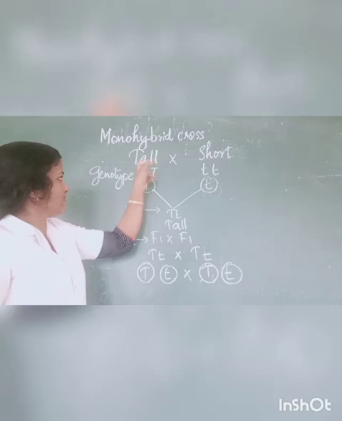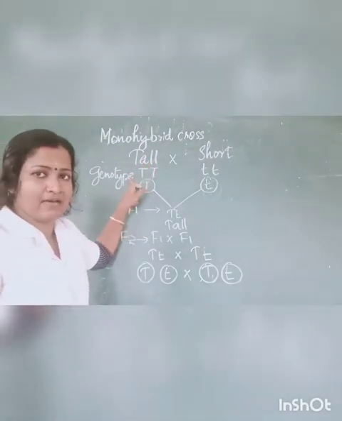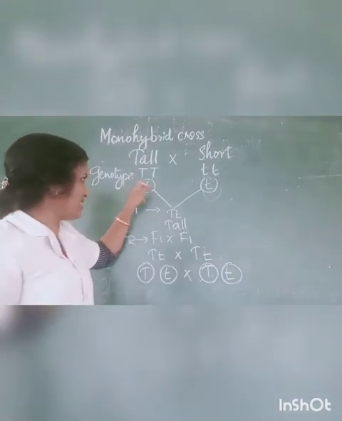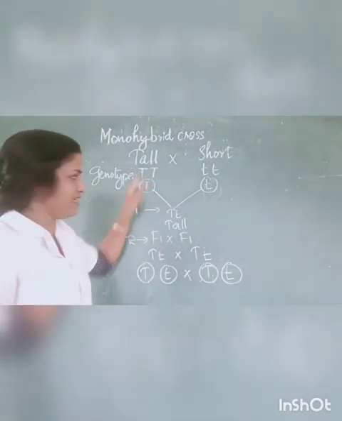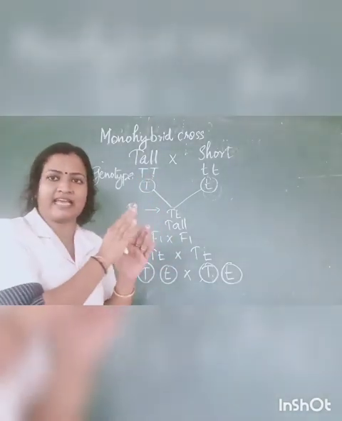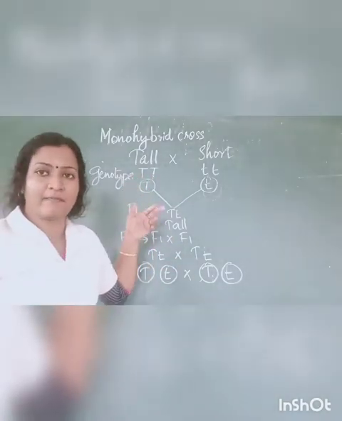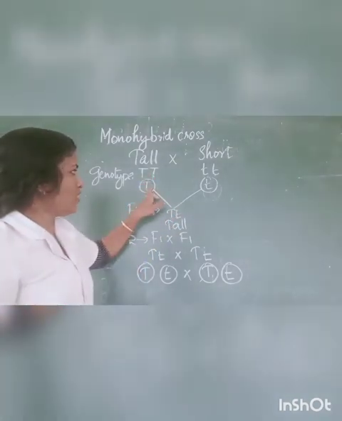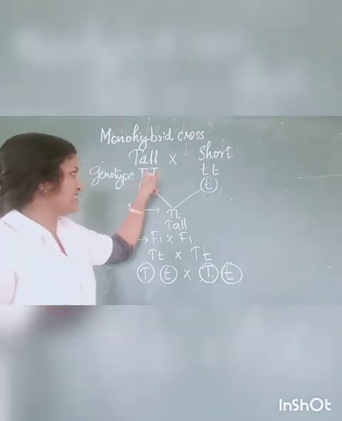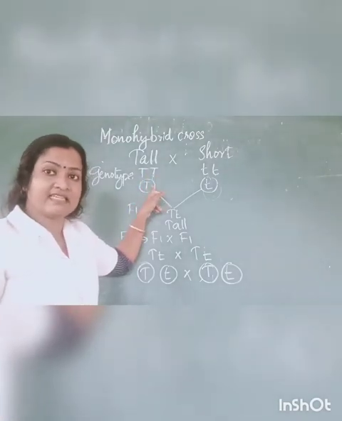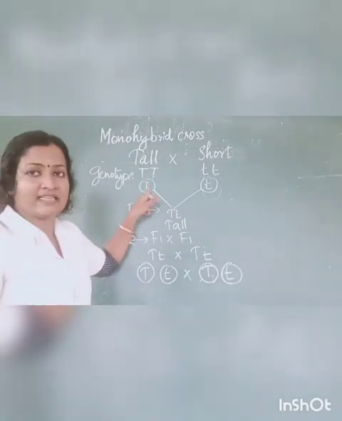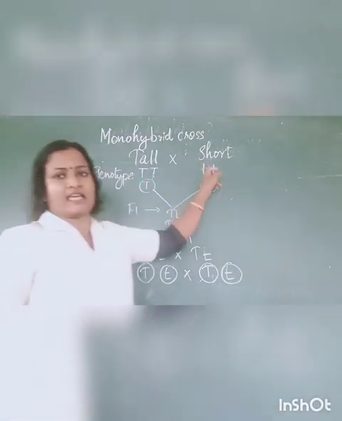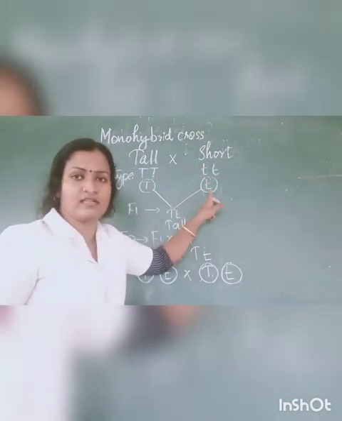And the first parent's genotype, capital T, is formed of a type of allele. Only a single type is present. That is capital T. Here two capital T's are joined to form capital T, isn't it? So a gene is made up of alternative pair of alleles. So only one type of allele is present there, that is capital T. We can represent that alleles in circles. So here it is capital T, and in the case of the second parent, short parent, it is small t.